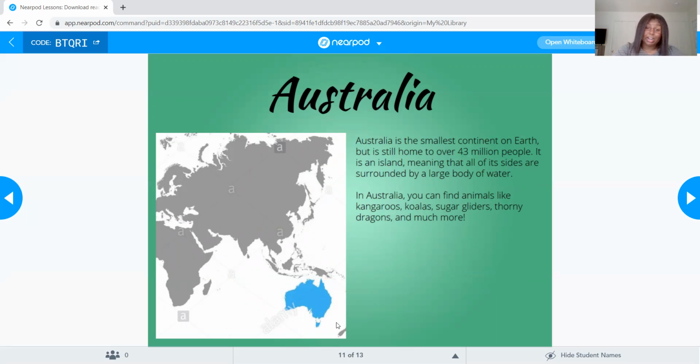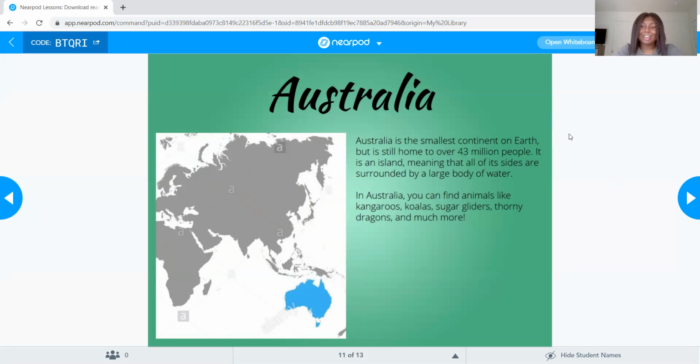So as we could see here, Australia is not connected to any other landmass. It's its own thing, okay? It's an island. So up here, if you can see, we have Asia would be right in here. And then over here, we would have Europe. And right down here, we have Africa, okay?